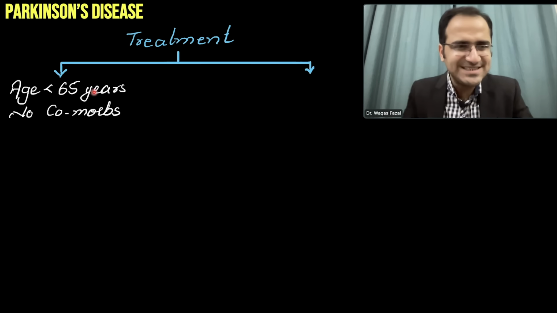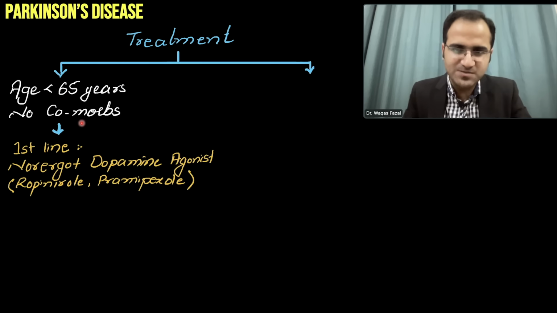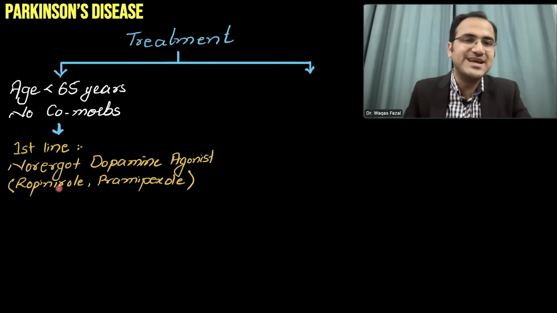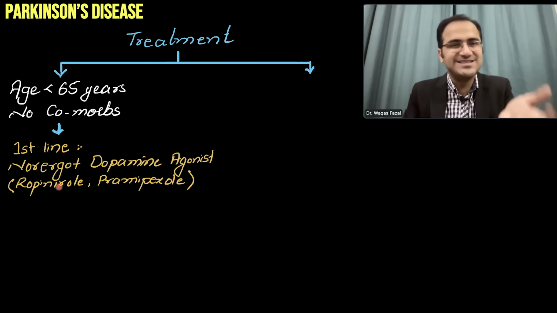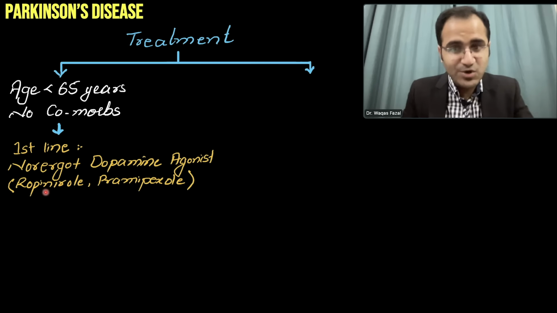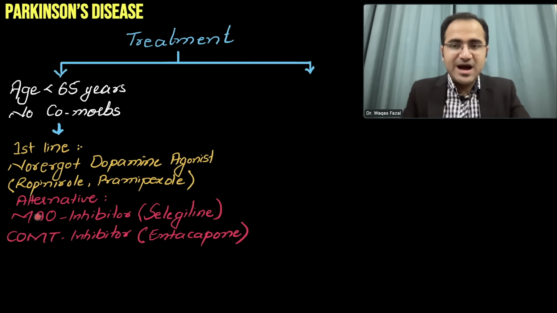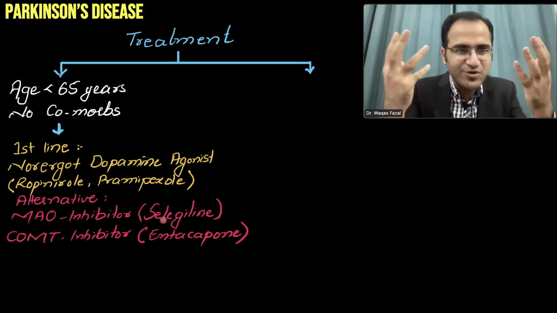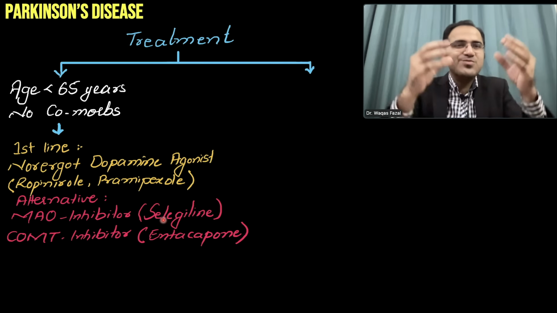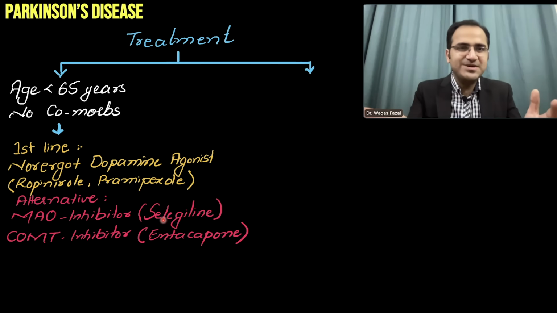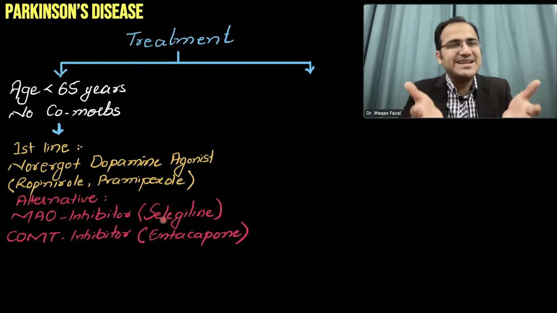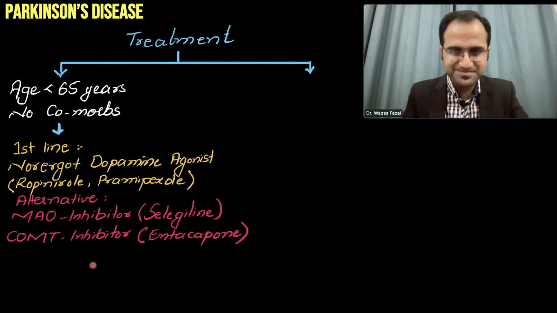If the patient's age is less than 65 years and the patient has no comorbidities, the first line drugs include non-ergot dopamine agonists. Non-ergot dopamine agonists stimulate the dopamine receptors and increase the effects of dopamine. Ropinirole, pramipexole. Other alternatives include MAO-B inhibitors, selegiline. That small little amount of dopamine that is naturally being produced in the brain, what you do is prevent the breakdown. You give these inhibitors that prevent the breakdown of that small amount of dopamine that is naturally present, and it enhances the effects of dopamine in the brain.